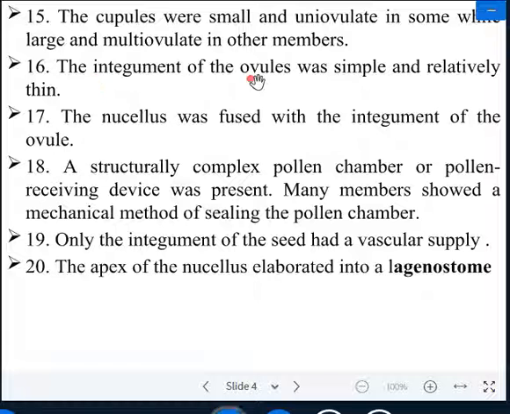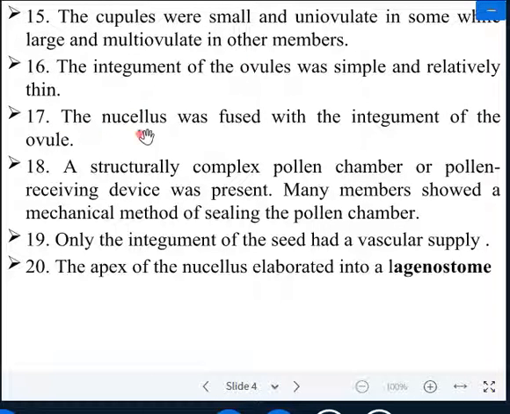Next, the integument of the ovule was simple and relatively thin. The integument of the ovule is very simple and thin.